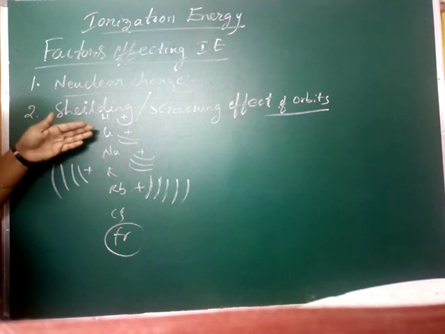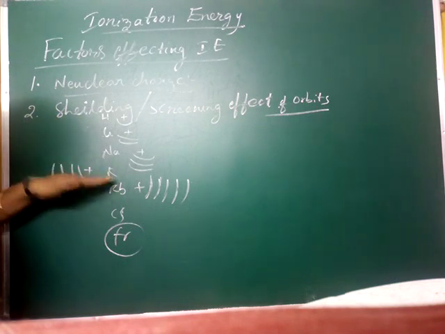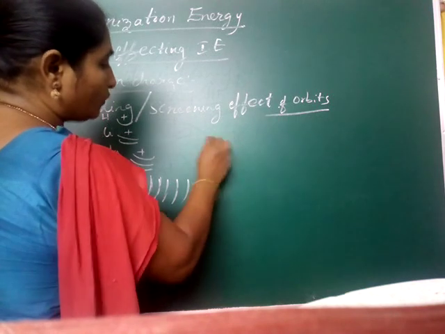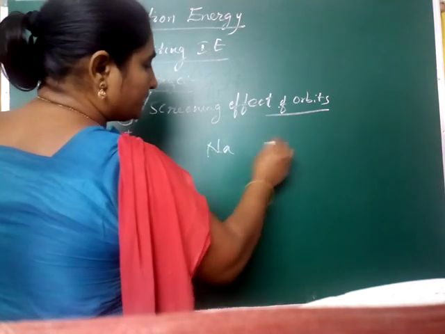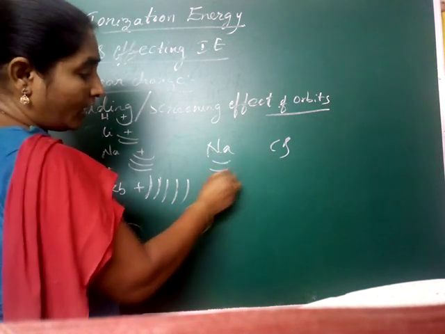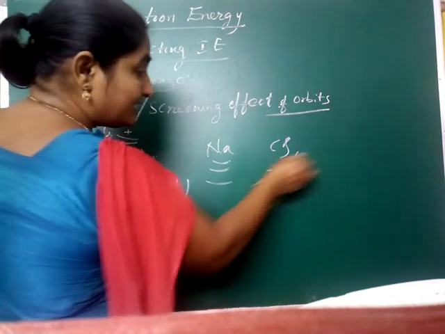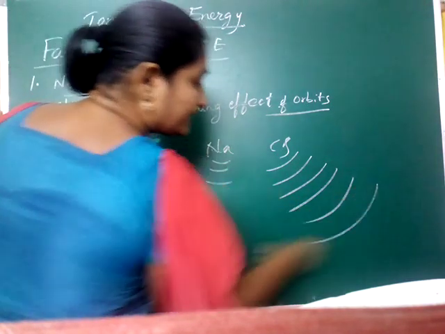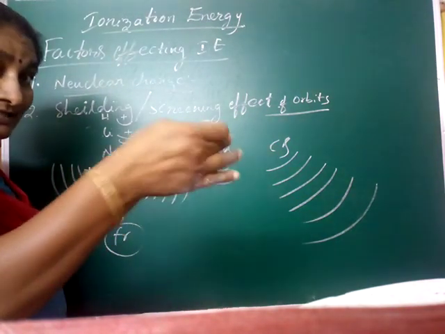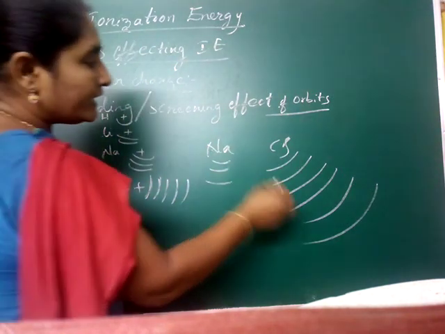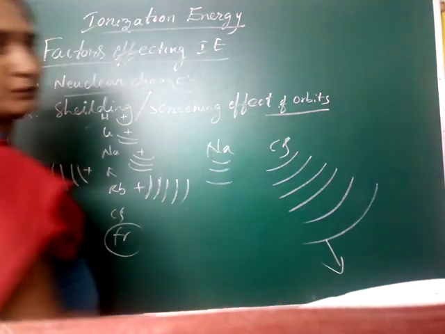Sodium has more shielding effect than lithium. Potassium has more shielding effect than sodium. If you compare sodium and cesium, how many orbits are present in sodium? Only 3. But cesium has 6 orbits: 1, 2, 3, 4, 5, 6. That means obstacles and shielding increase. That's why removing an electron is simple.